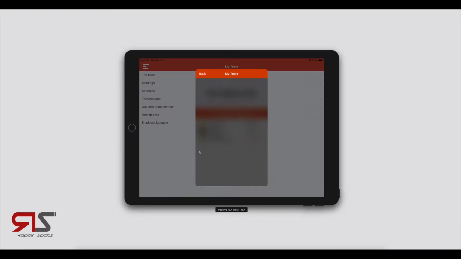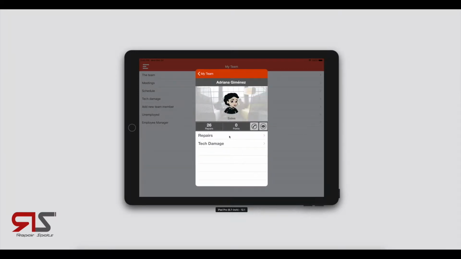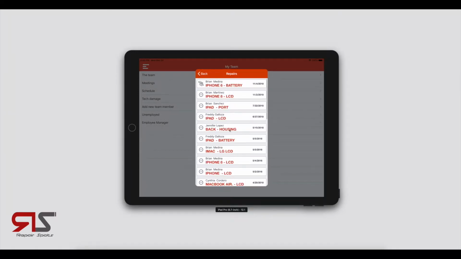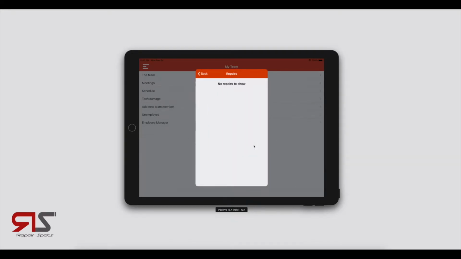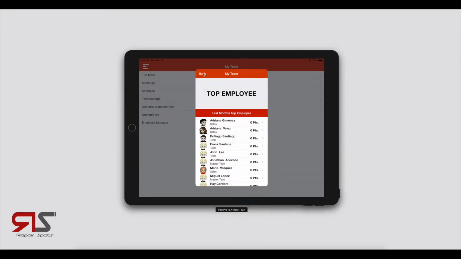If we select My Team, we're going to view a list of our teams. They have points under it. Each team is going to have different points based on their ratings from the repairs. So if we go to repairs, we can see the repairs that employee has created. You can see the tech damage, if they have damaged any devices.